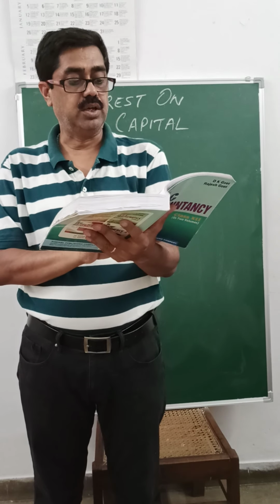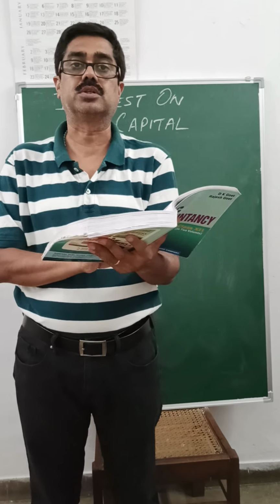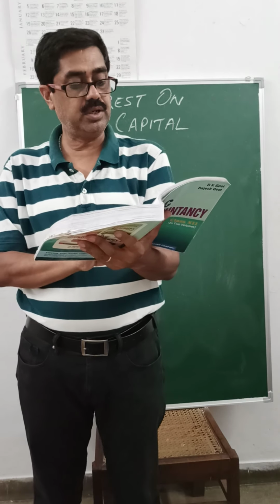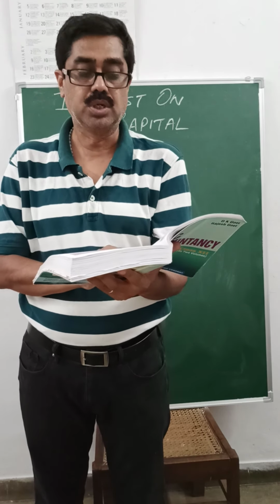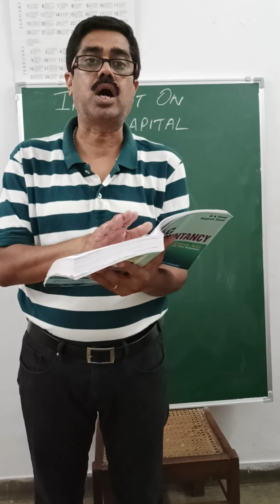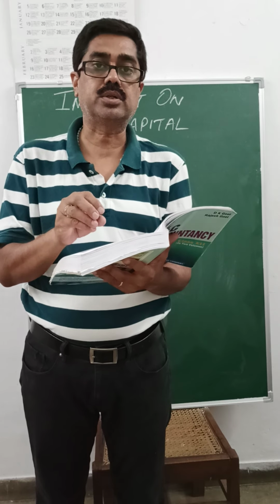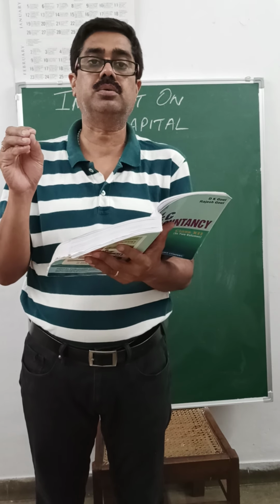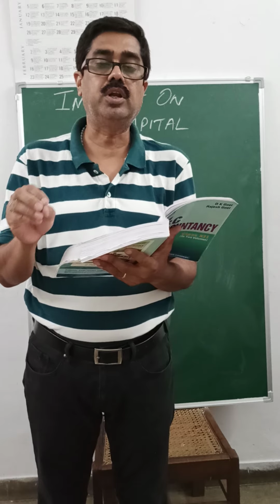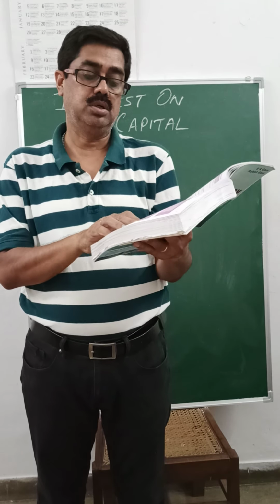Fourth case, if the partnership deed provides for interest on capital at the rate of 8% per annum, and even if it involves the firm in loss, and the profits for the year are 15,000, it means interest on capital will be allowed. It will be treated as a charge. That is, whether the interest on capital is more or less than the profit, it will be allowed in full. So you can see the solution.